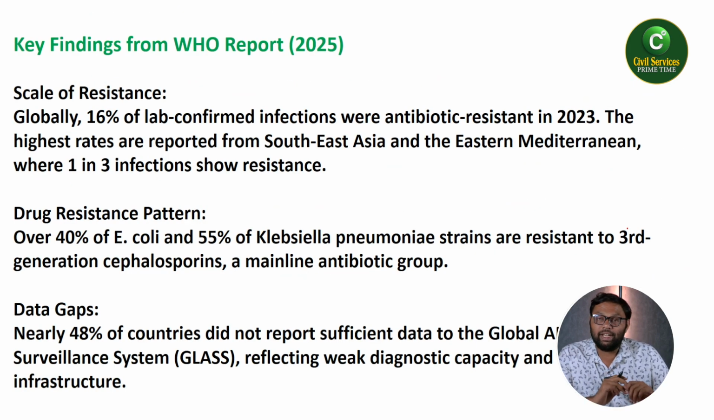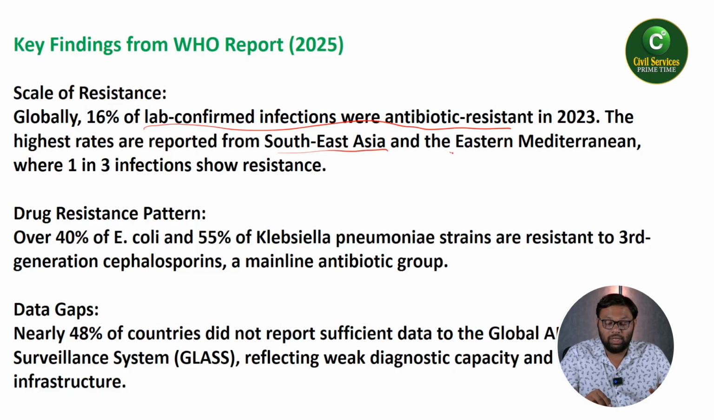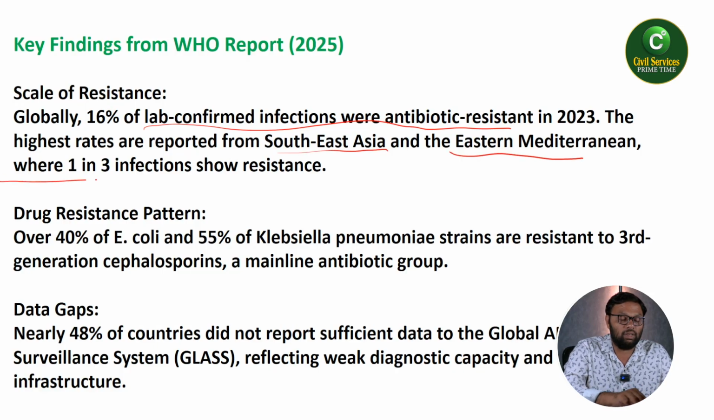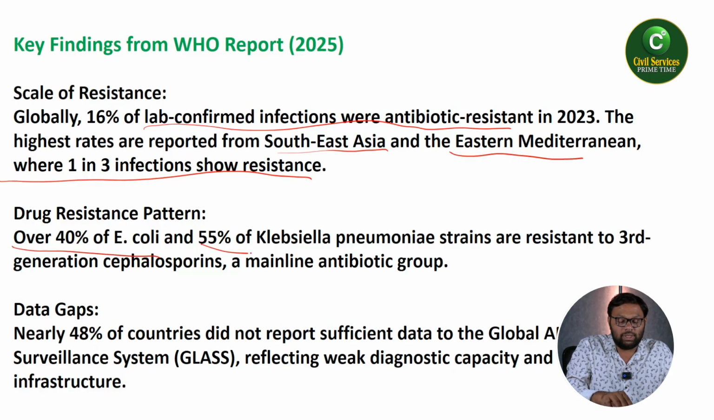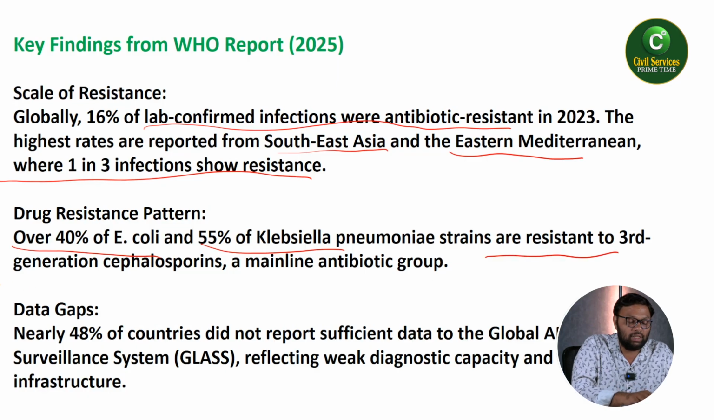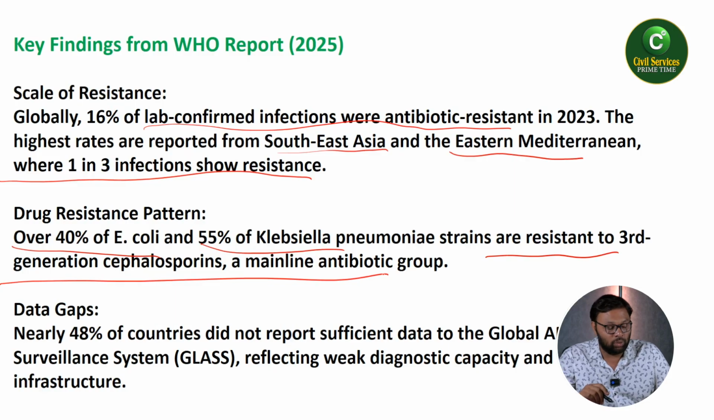So what were the key findings from the WHO report? Scale of resistance: globally 16% of lab-confirmed infections show antibiotic resistance. The highest rates are reported from Southeast Asia and the Eastern Mediterranean, where 1 in 3 infections show resistance. From a geographical perspective, which areas have the highest antimicrobial resistance? Over 40% of E. coli and 50% of Klebsiella pneumoniae strains are resistant to third-generation antibiotics.